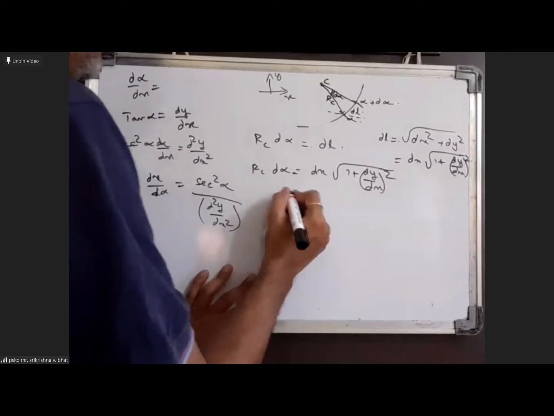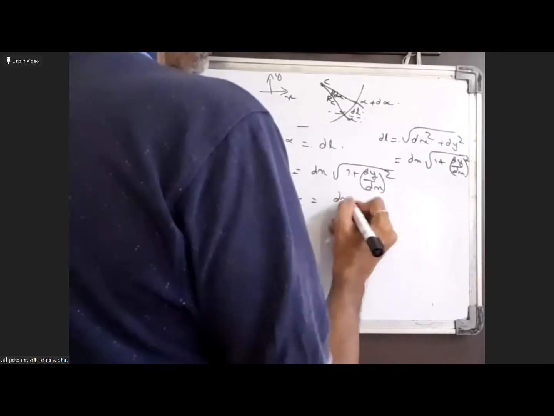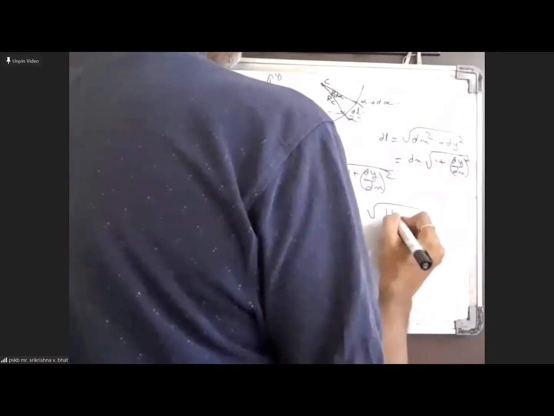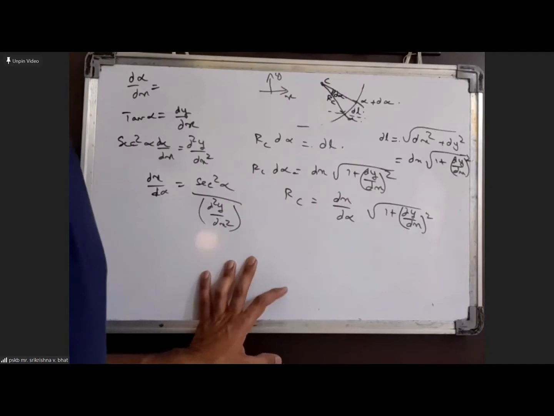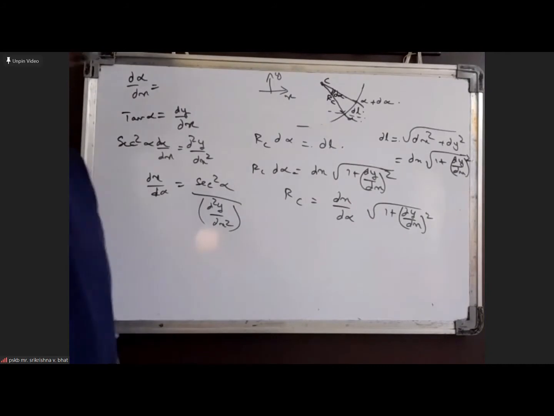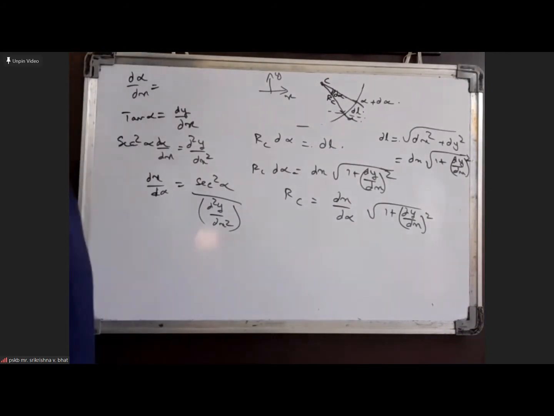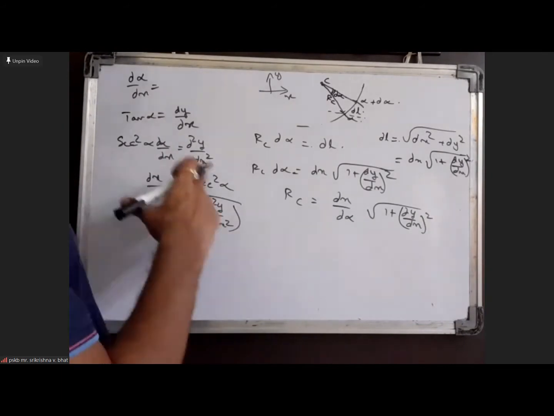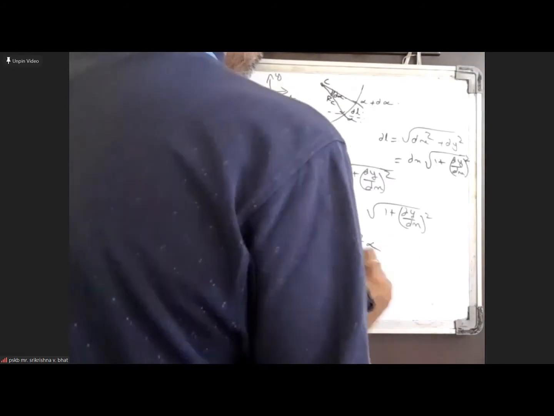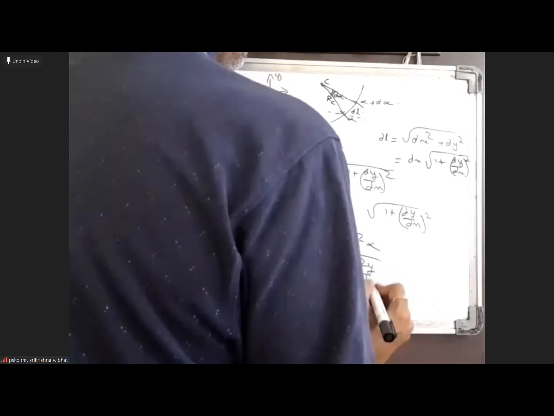So now your radius of curvature will be dx by d alpha into root over 1 plus dy by dx whole square. Okay. So dx by d alpha you can use this secant square alpha by d square y over d x square. So this will be nothing but the secant square alpha by d square y over d x square into root over 1 plus dy by dx whole square.